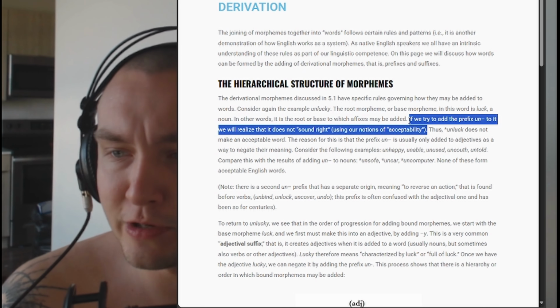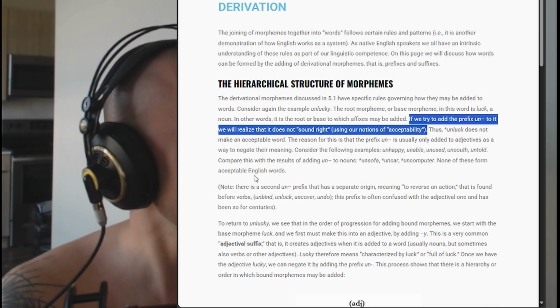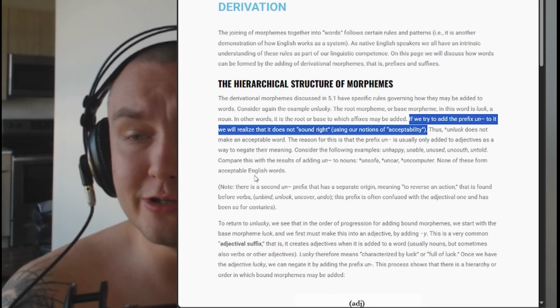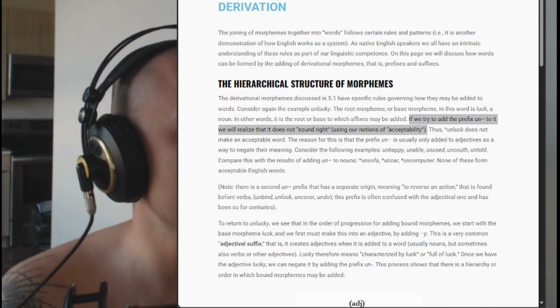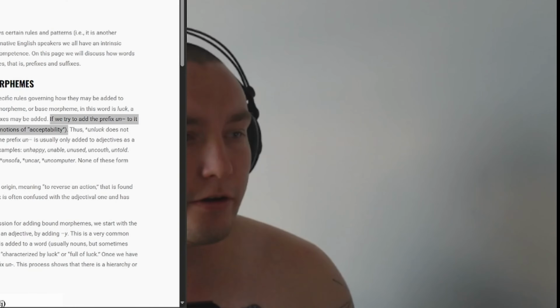If we add the prefix un to it, we will realize it does not sound right. We are using our notions of acceptability. If you're a native English speaker, there are these rules, right? You know that big blue dragon sounds right, but blue big dragon doesn't sound as right. Why? I wonder why that is. Something to look up, right?